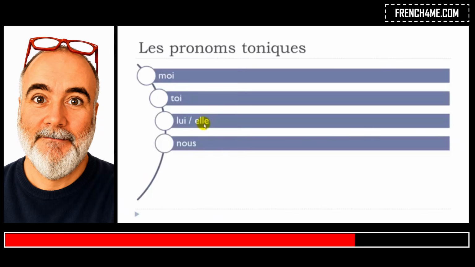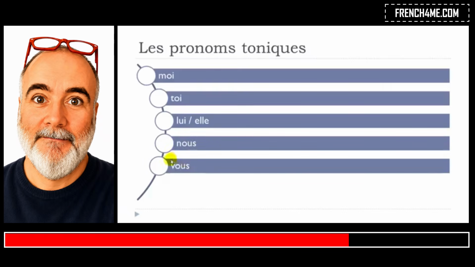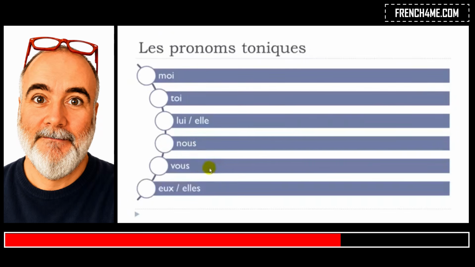And then, good news, same thing for the plural, nous, vous, so they don't change. You get nous, and then you get vous, as for the pronom personnel. And same thing here for the third person of the plural.